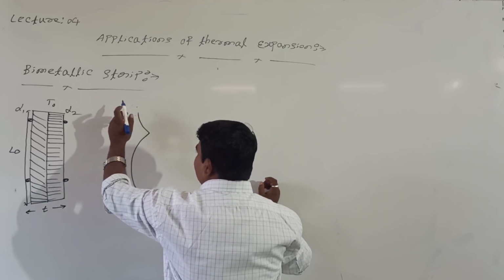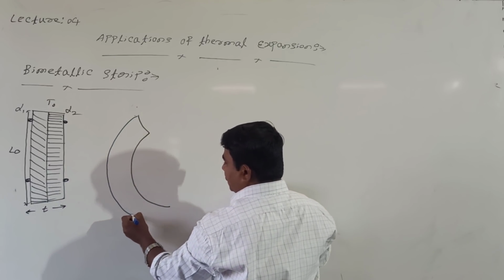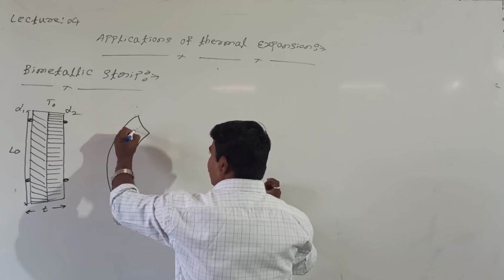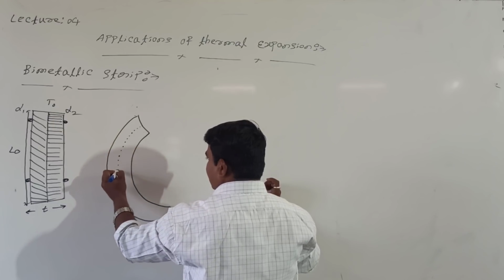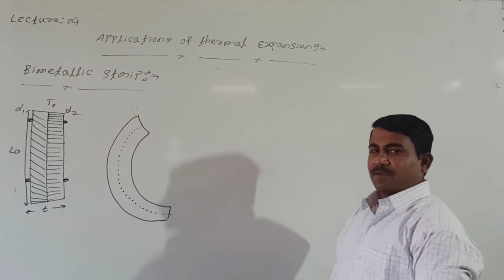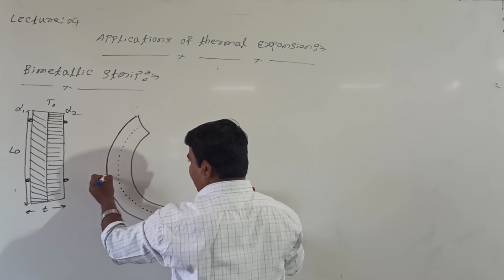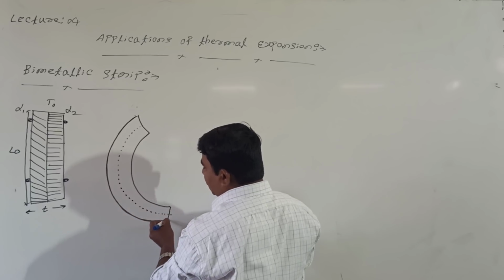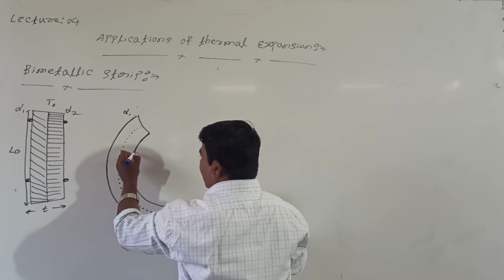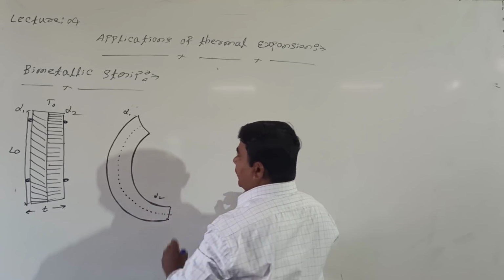Shall I take the bending position? They may bend like this, from this center. This is the aluminum material, bending more because it has the larger coefficient of linear expansion, alpha 1. And this we are calling steel, with coefficient of linear expansion alpha 2.